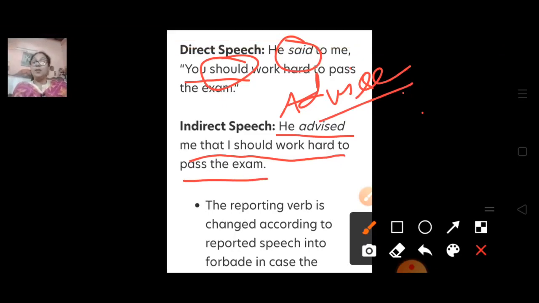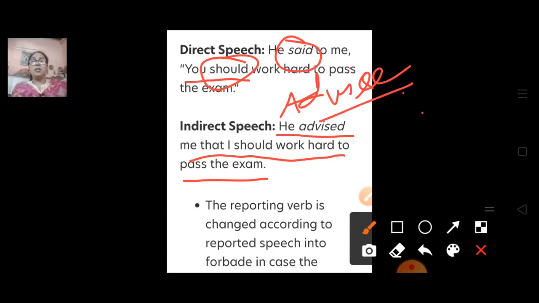So here we have discussed that according to the reported speech, we have changes in the imperative sentences, and we understood that these are all imperative. Shut the door: here is a command given by the teacher. That is why we have written that the teacher ordered.